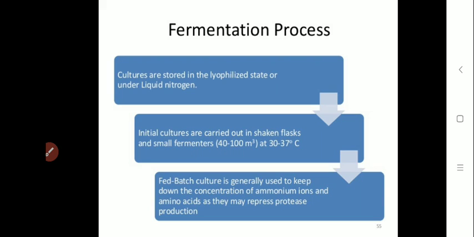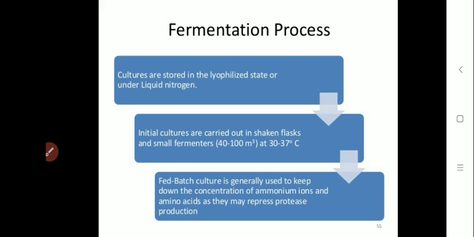Previously, these cultures of Bacillus subtilis or Bacillus licheniformis are stored in the lyophilized state or under liquid nitrogen. So these lyophilized cultures are inoculated in a small conical flask or beaker which contains alkaline medium.